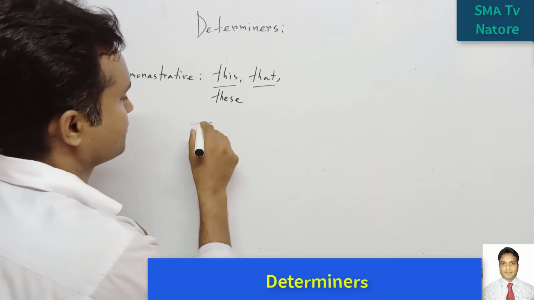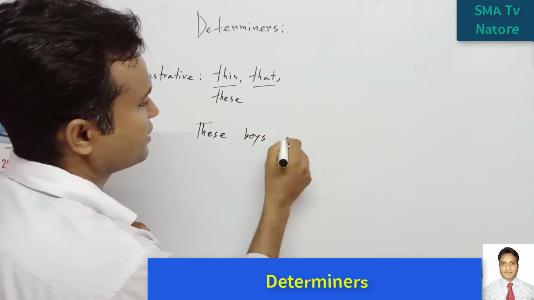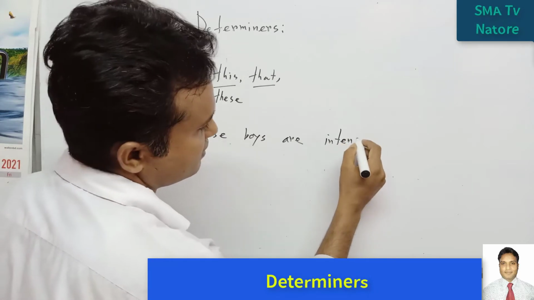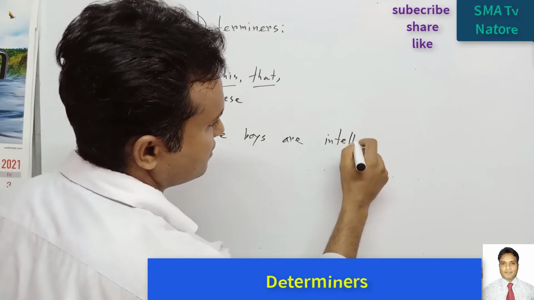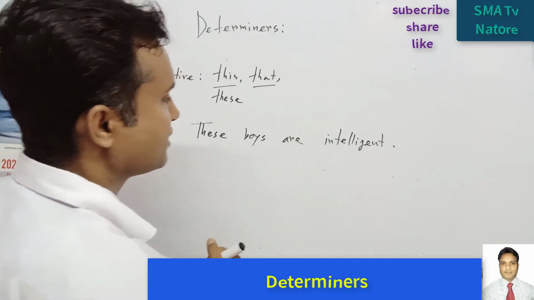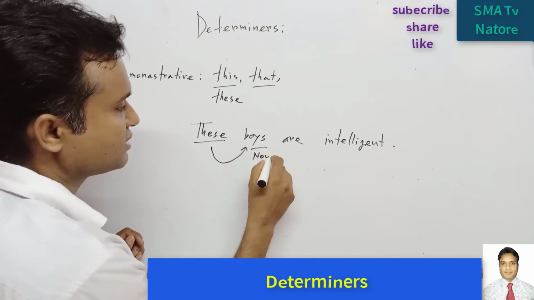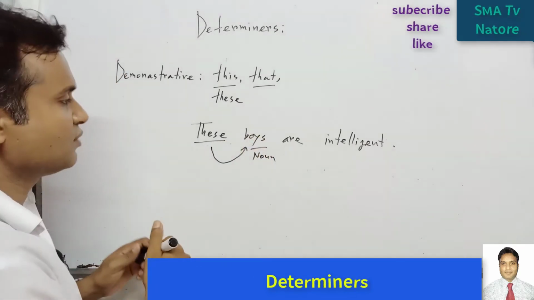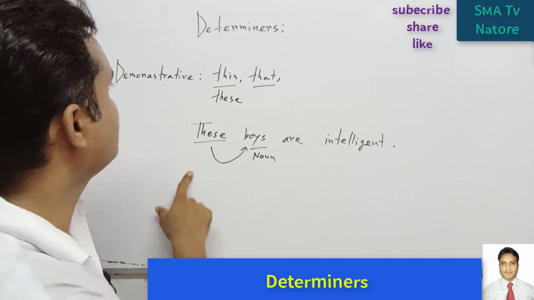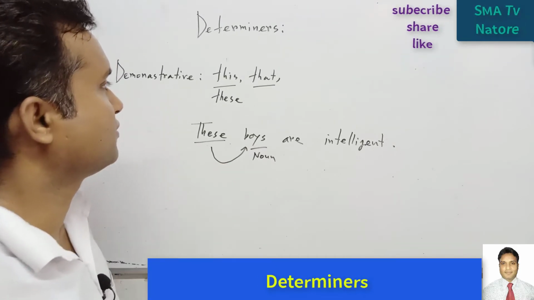So here, these boys are intelligent. Here this is modifying this noun. So this is the noun, but this word is modifying this noun. For this reason, this is called a determiner. So what type of determiner? Demonstrative determiner. I hope that you understand it.